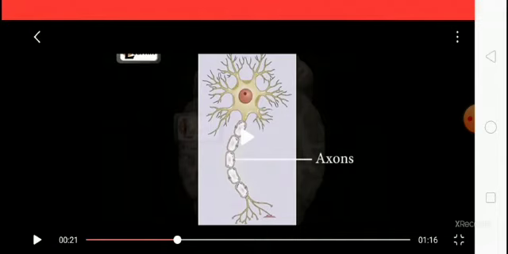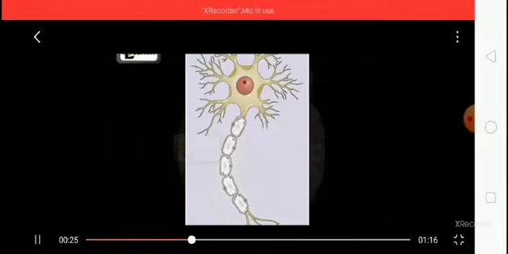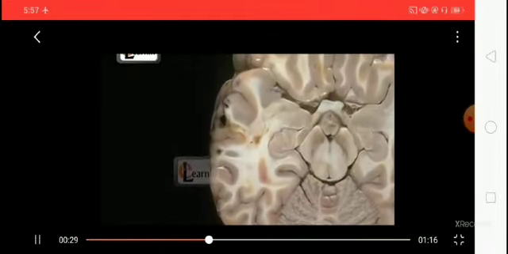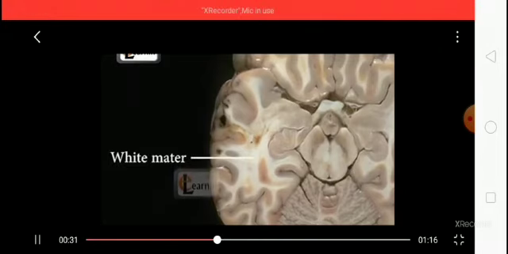This is the picture of the neuron, that is the nerve cell, the basic structural and functional unit of the whole nervous system. It has axons that are myelinated, and myelin has white color. As most of these axon bodies are myelinated, they appear white in color, and so this portion of the brain is called white matter. Because of the presence of axons, it has white color.